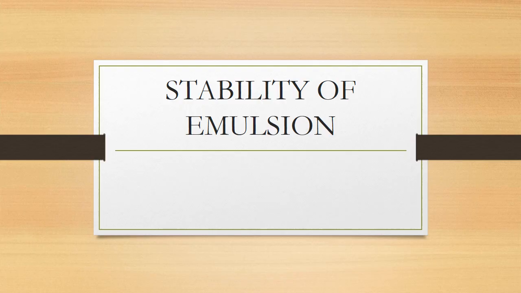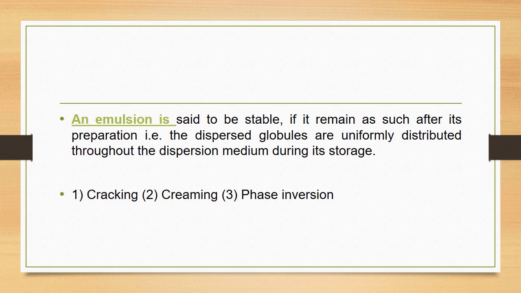Now we'll see the stability of emulsions. An emulsion is said to be stable if it remains as such after its preparation. That is, the dispersed phase globules are uniformly distributed throughout the dispersion medium during its storage. There are three main problems which affect the stability of emulsion. First is cracking, the next is creaming, and the third one is phase inversion.